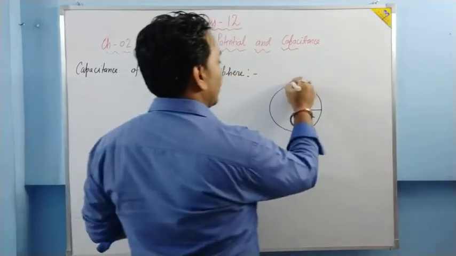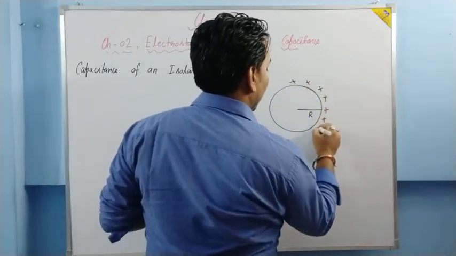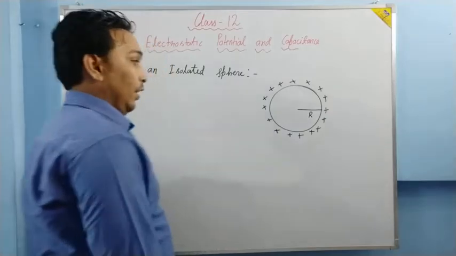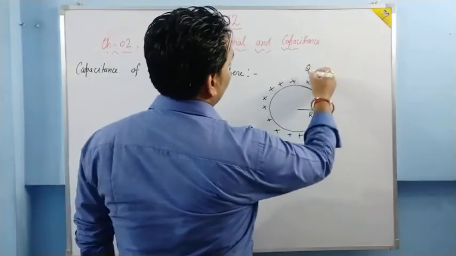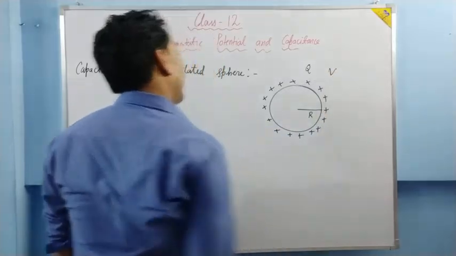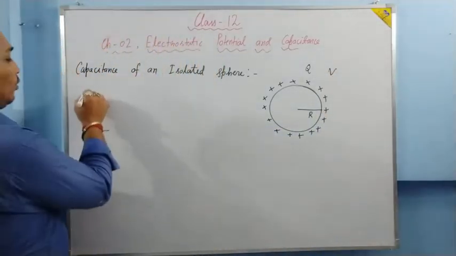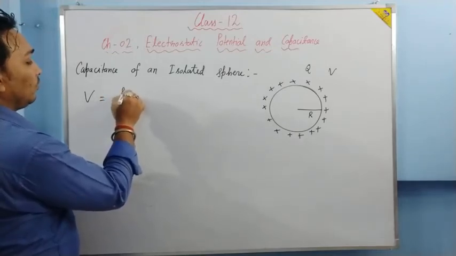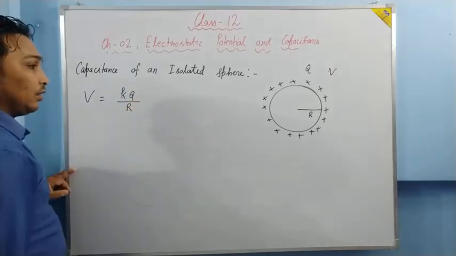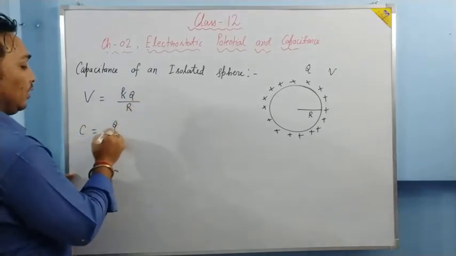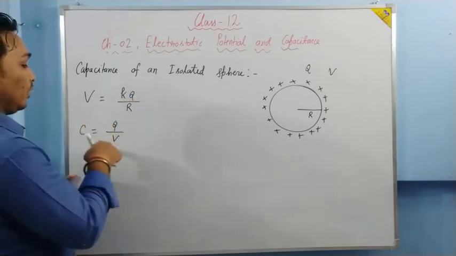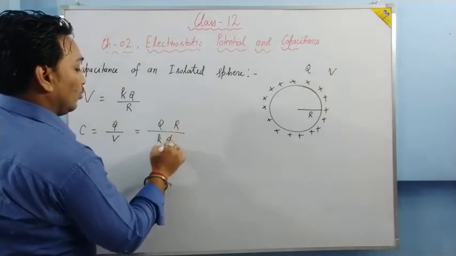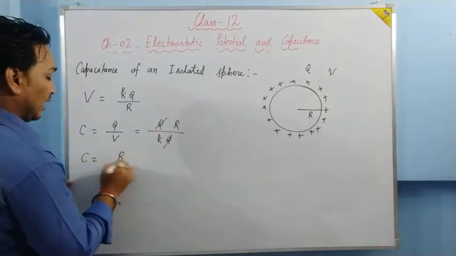And suppose it is given a charge, and that charge is there on its surface. We give a charge Q, and because of Q, its potential is V. Now we know that potential due to a charged sphere at its surface is given by V is equal to KQ by R, and we know that capacitance is given by Q by V. When we put the value of V over here, we get Q upon KQ upon R. Q and Q will be cancelled out. Capacitance is R upon K.